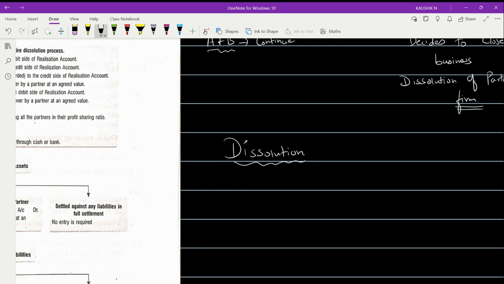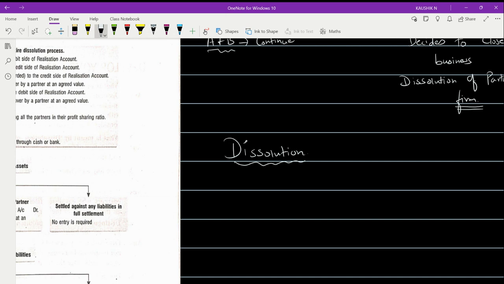Particularly, when you prepare the realization account, how does it work, what is essential to prepare it, and what is a memorandum balance sheet, and when do you want to prepare a memorandum balance sheet. All these things we are going to discuss today.